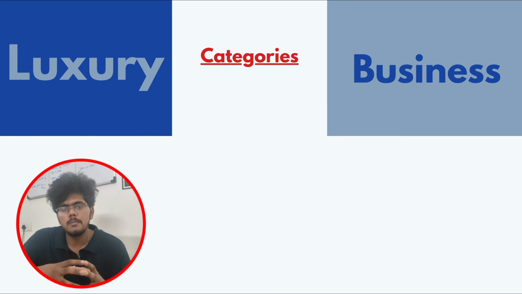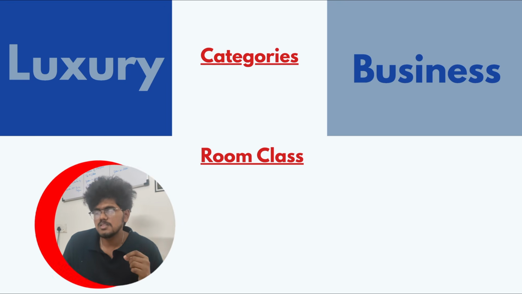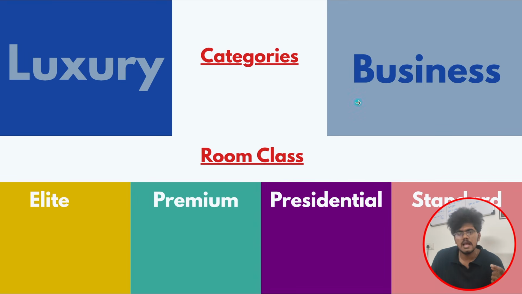Luxury means to give a premium experience to the customer, and business is for the corporate people, corporate efficiency and travel. Furthermore, we have the room class for luxury properties and also for business properties, which consist of elite, premium, residential, and standard.